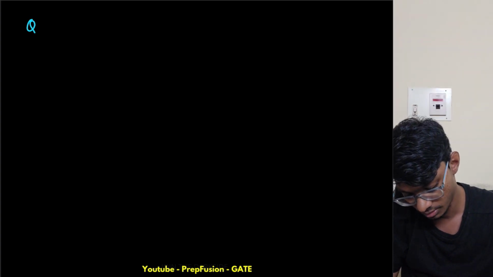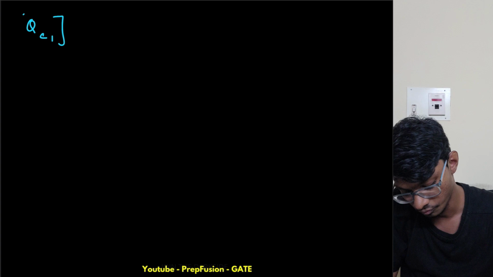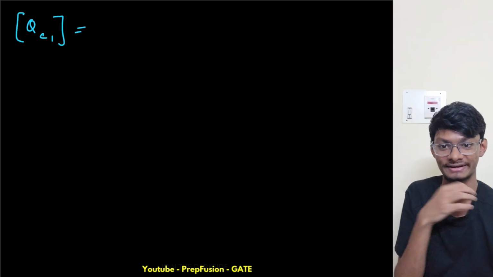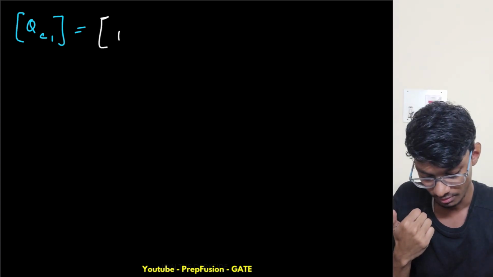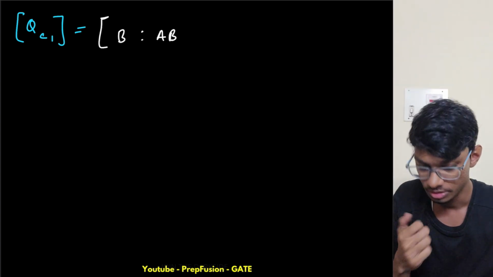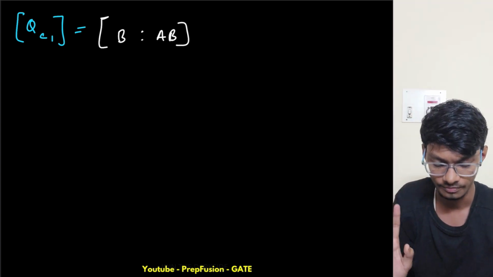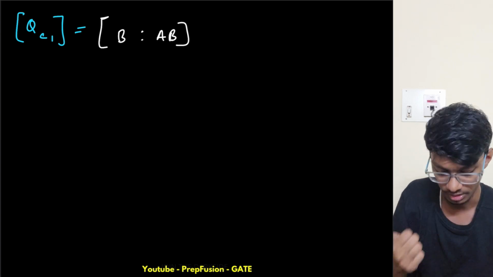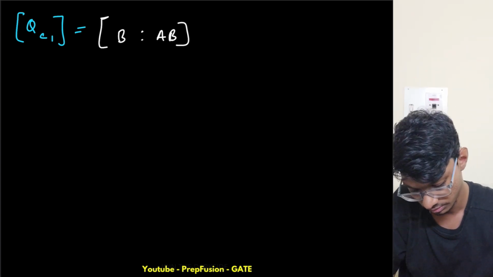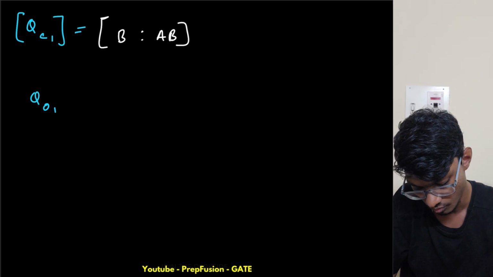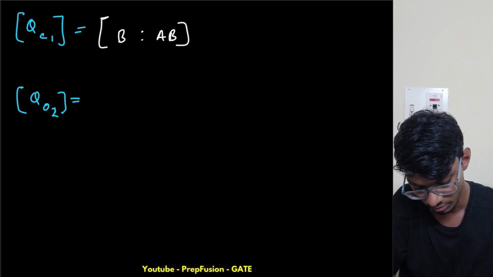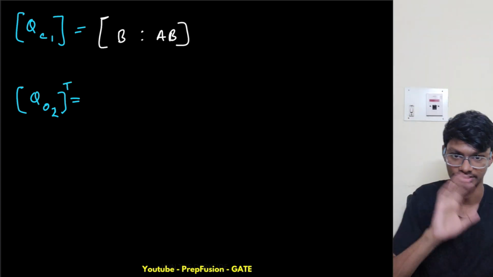So, QC1. What will be QC1? I hope you remember, it was two lectures back. It is simply B A B. Let's take order 2 only. This is B A B, in column format. Now what is my QO2? I will do the transpose thing, because that is easier for me to find.